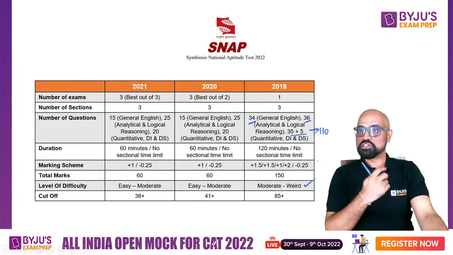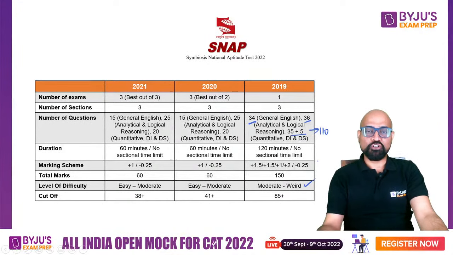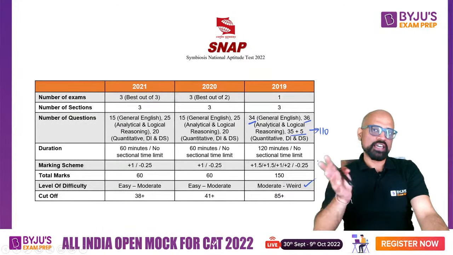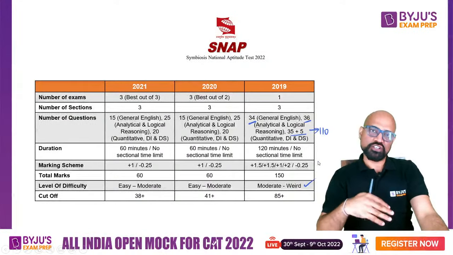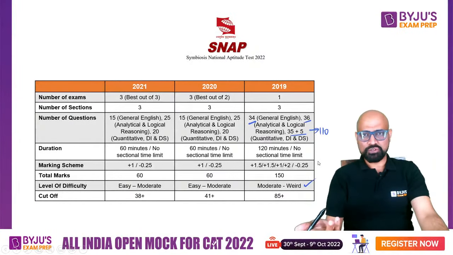Until then, they used to give questions from anywhere, as in there had been a question from a WhatsApp forward. You must have seen such questions: if 2 is equal to 5, 3 is equal to 7, 8 is equal to 12, then what is 7 equal to? Very weird questions, not the level of difficulty you could expect for a competitive exam.